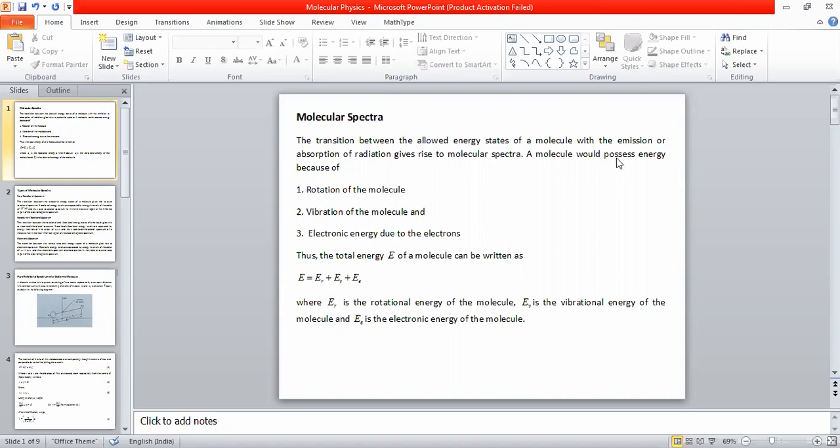Okay, a molecule would possess energy because of, first, rotation of the molecule. A molecule can undergo rotation. If a molecule is undergoing rotation, then it possesses rotational energy. So therefore we have a rotational spectrum. Certain molecules give rotational spectrum. Why do they give rotational spectrum? Because they possess rotational energy. Why do they possess rotational energy? Because the molecules would be rotating.